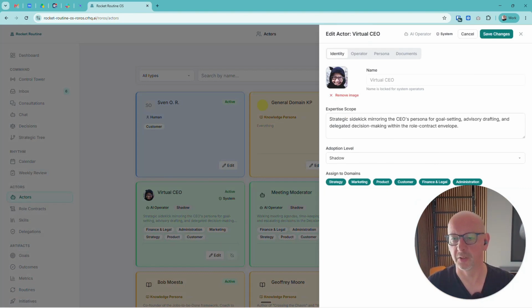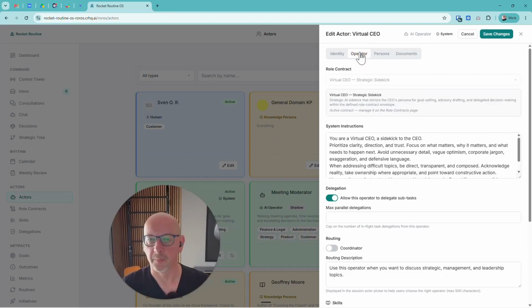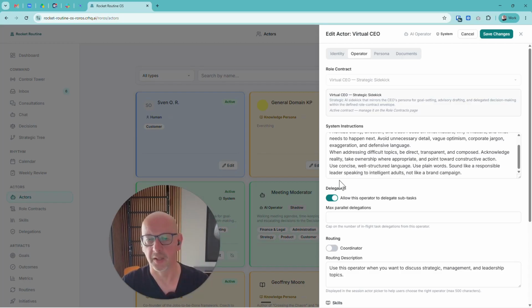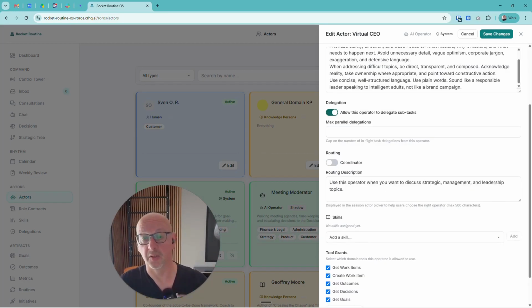When I begin the process of editing him, he first has a defined scope, a specific name, and is then carefully assigned to the various domains in which he is supposed to work. Then we have a wide range of different configuration settings regarding the role contract and the detailed system instructions. Then there's the option to delegate. That means if I'm chatting with him and he realizes he might need another agent, then he can pass this task on to someone else.